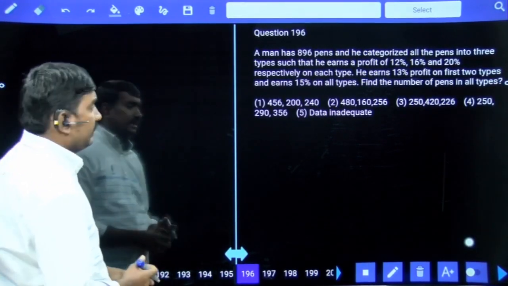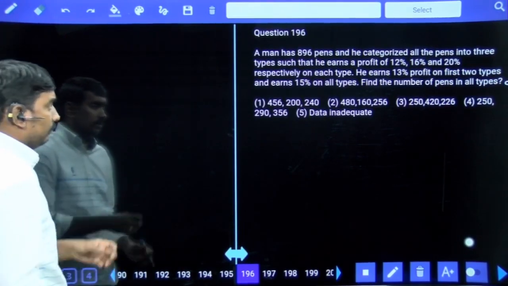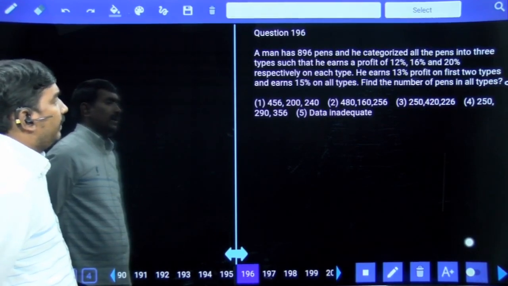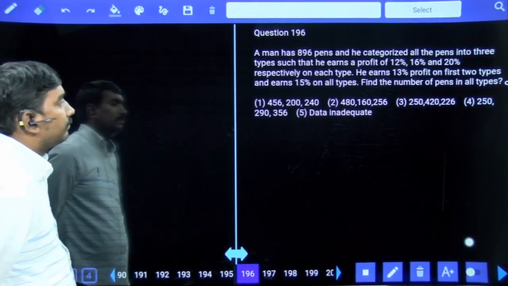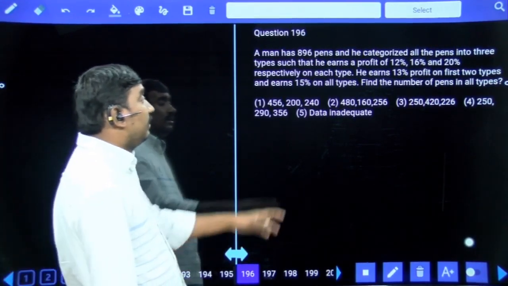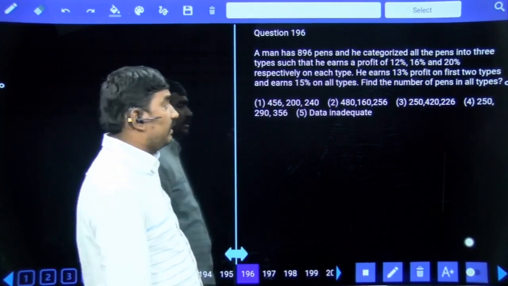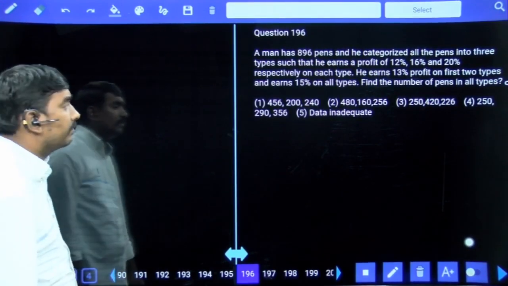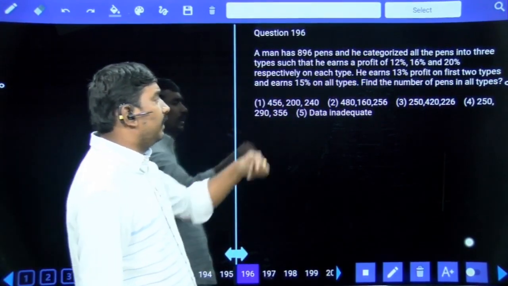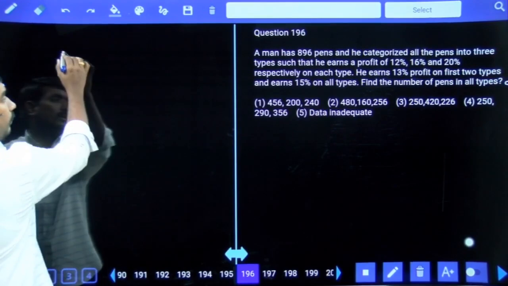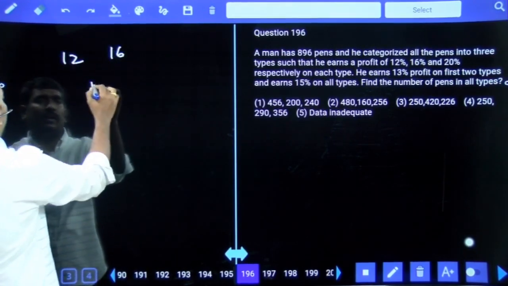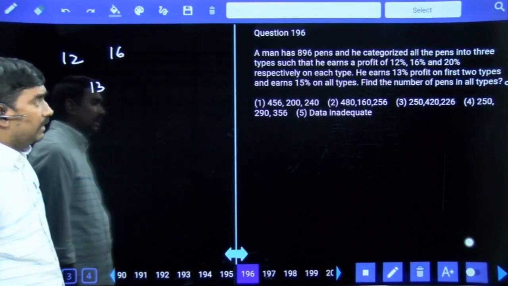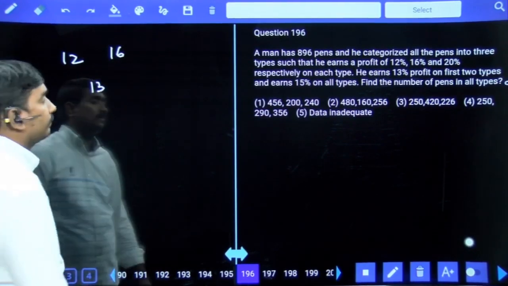A man has 896 pens and he categorized all the pens into 3 types such that he earns a profit of 12%, 16% and 20% respectively on each type. He earned 13% profit on the first 2 types, 12% and 16% on the first 2 types, 13%. And 15% on all types. Find the number of pens.